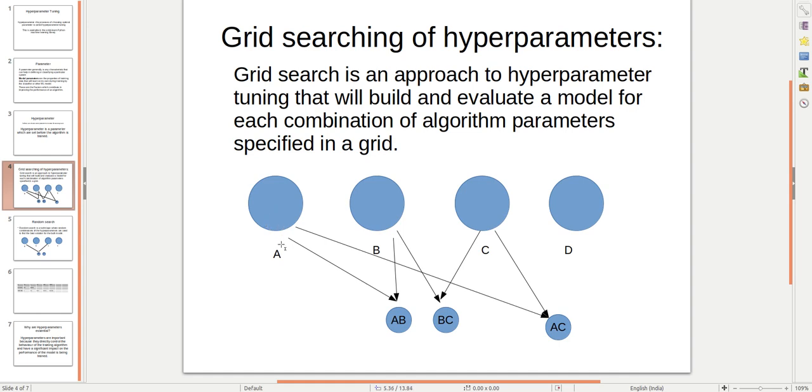First, it will take A and B and search in the A and B combination. Then it will take A and C and search in A and C. And similarly, it will take B and C and search each and every combination and will find out in which house I am present, right? This will take much time, but the accuracy is much higher, which helps us get a very good model.